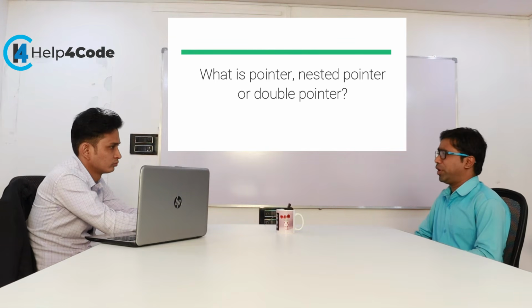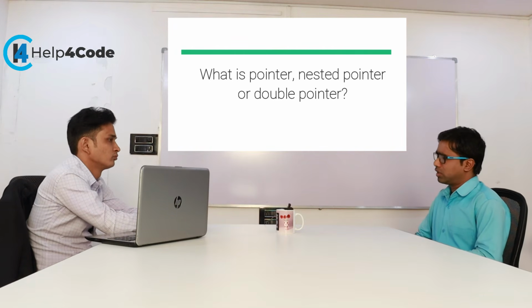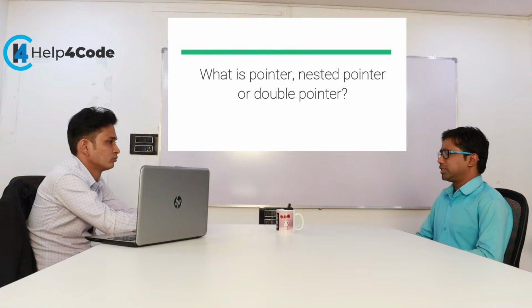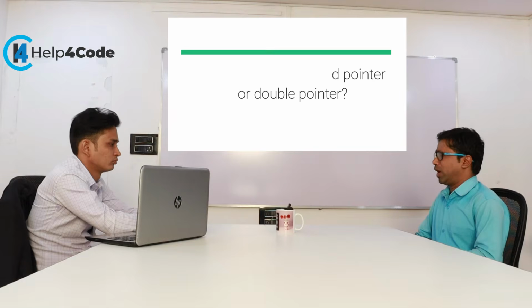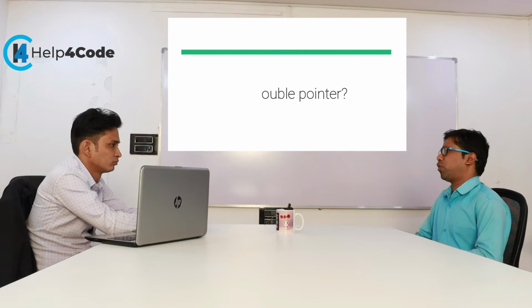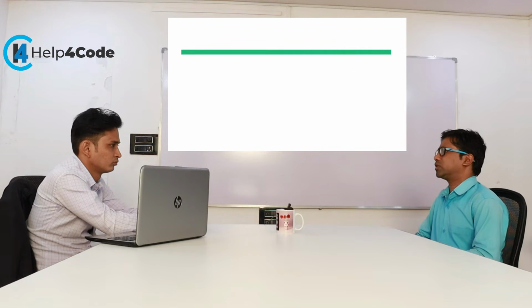But whenever we create a pointer to pointer, we have to use two asterisks. Suppose I have the address of person A, and A has the address of person B. So I can access the value of person B. That is considered a pointer to pointer, or nested pointer.